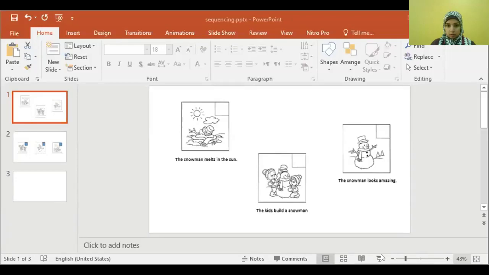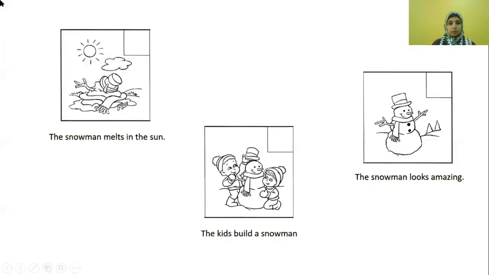Now I will show you something else. You will just get more about what I'm saying here. Here we have another story, but this story is not arranged. They are scrambled. They are not in order. So let's look at the story. Let's read the 3 sentences, and then we are going to decide where is the beginning, where is the middle, and where is the end.